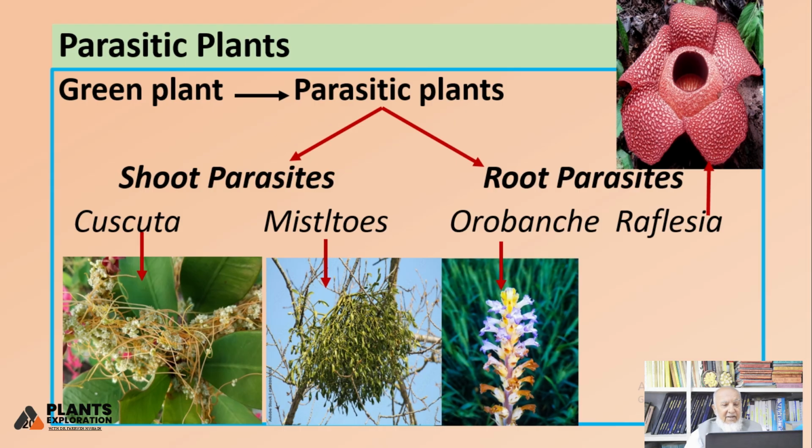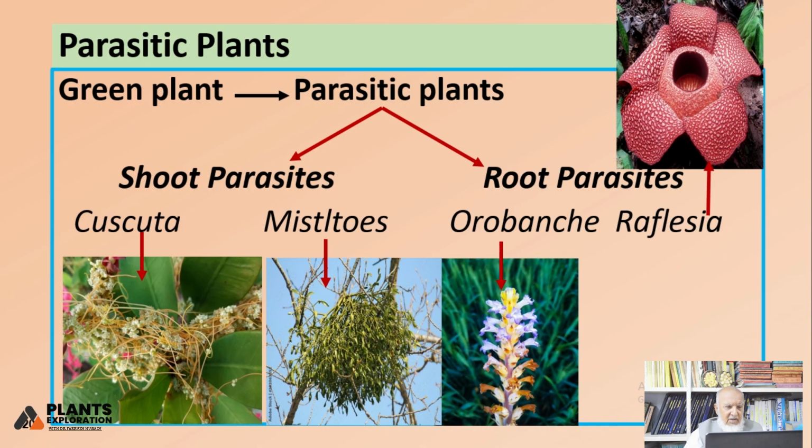There is another example: plants are also parasites and they parasitize plants. If they parasitize man, they become toxic. But now we are thinking of the parasitic food chain, so you can see the green plants, parasitic plants. The first example is Cuscuta, yellow threads hanging upon a tree. It doesn't have contact with the soil, but kills the plant. In the second, I have used the word mistletoe.